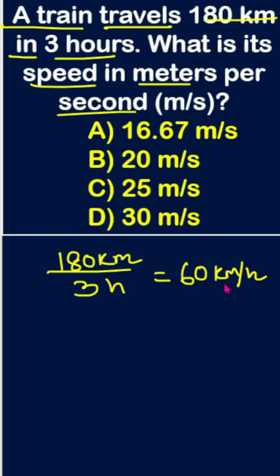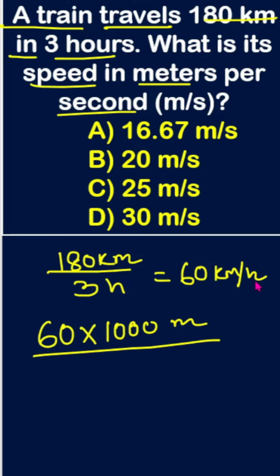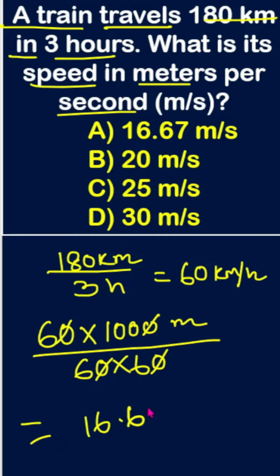It's per hour, so we can convert kilometers to meters. It means kilometers will become 1000 times, so 60 times 1000, right? It will become meters. And for seconds, here is hours. Hour first we convert to minutes, and times another 60, it will become seconds. So now this 0, this 0, this 0, this 0 cancel out, and finally our answer will be 16.67 meters per second.